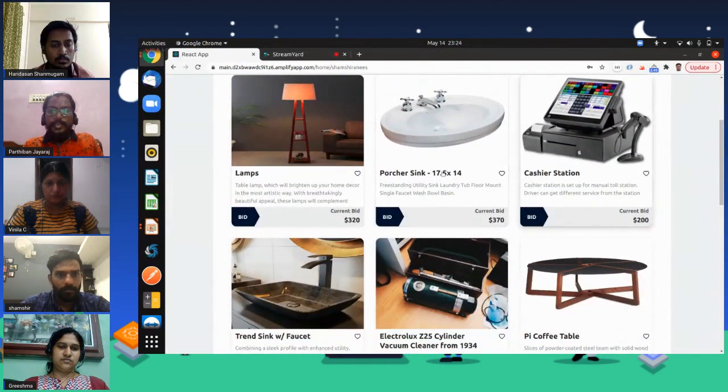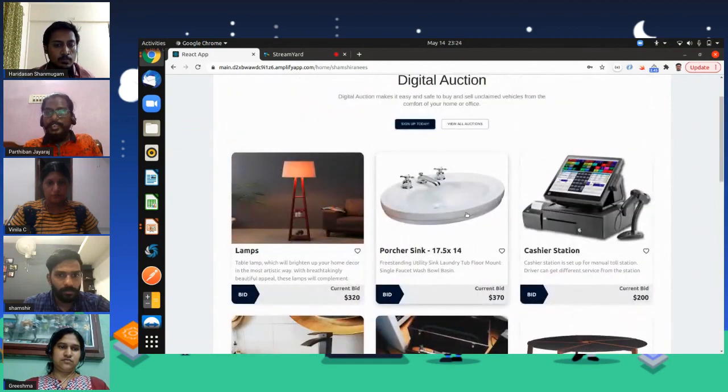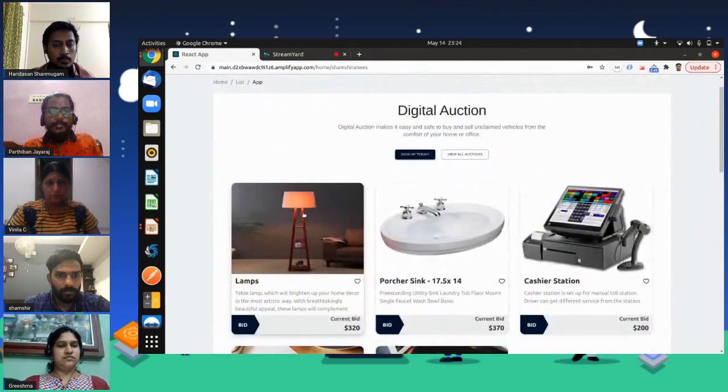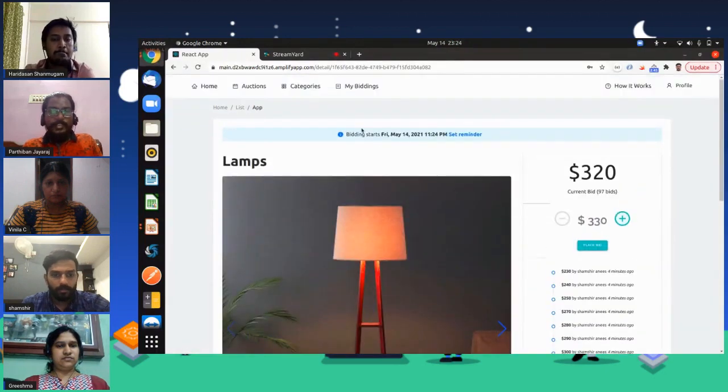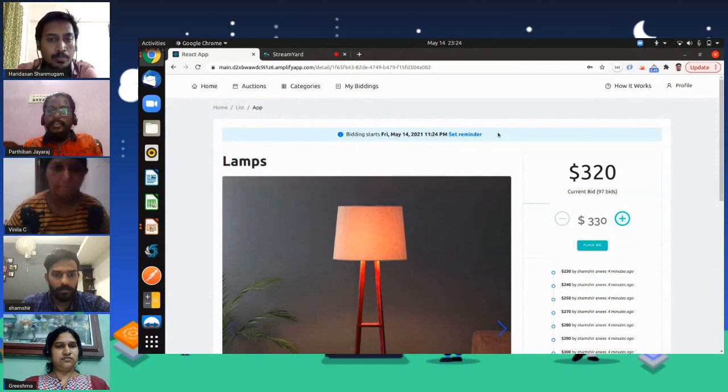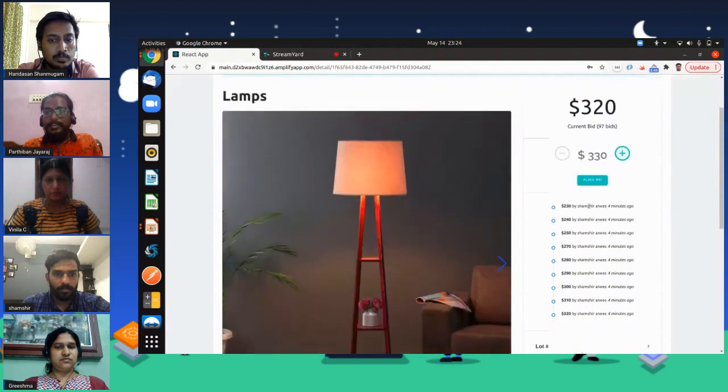We have mainly used Redis JSON and the Redis Cloud database to populate all this data, and Socket.io for real-time updates. Once you click on an item, you can see the information saying when this bidding is going to start, and you can also set a reminder so that you'll get an email whenever this bid starts. You can see the amount coming up here, and the current trends, that is the various bids placed by different users.